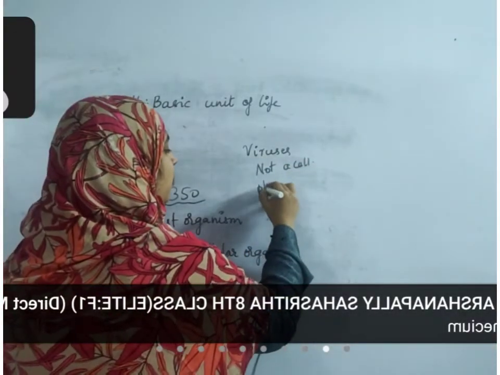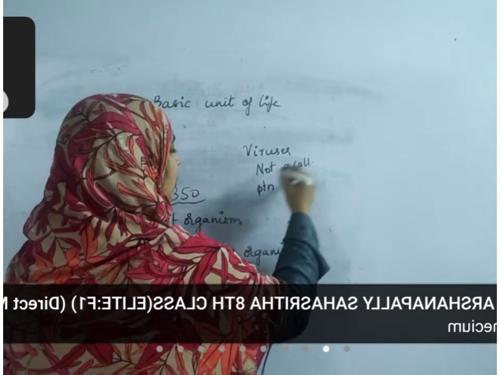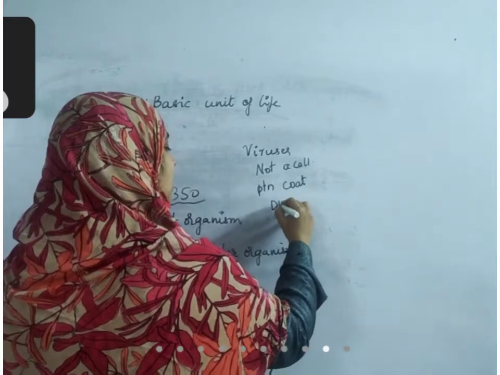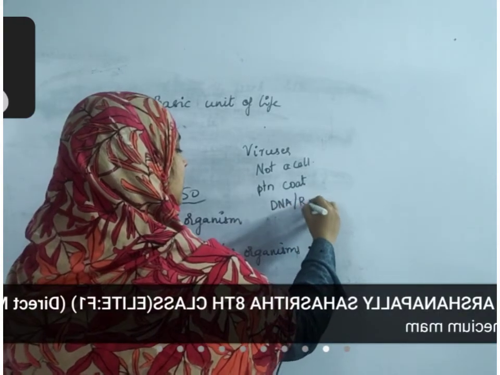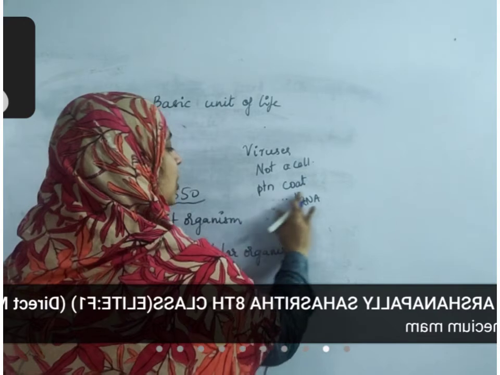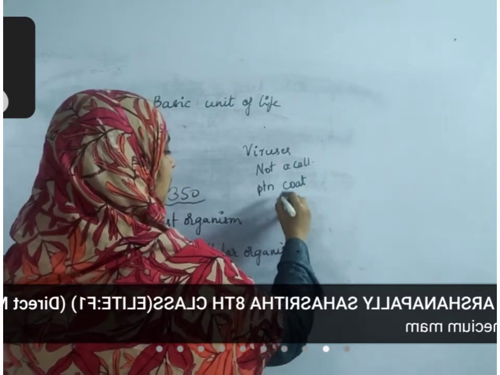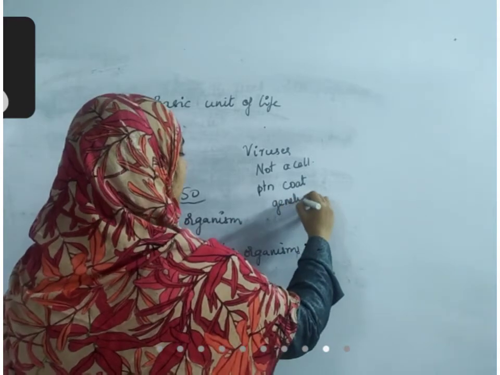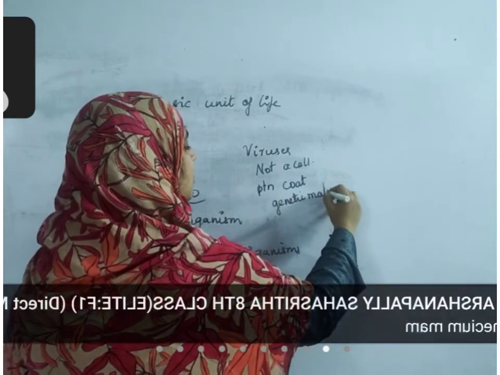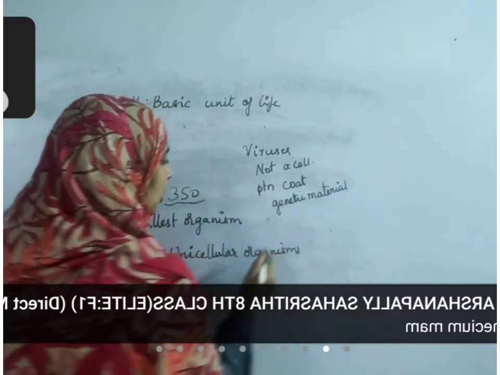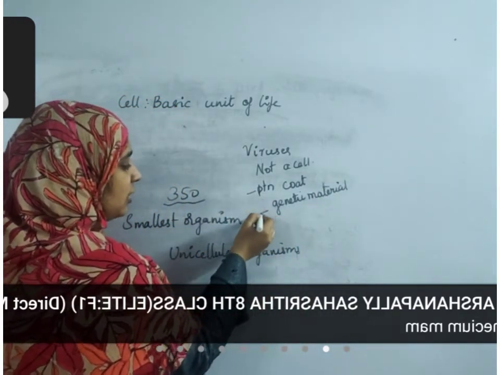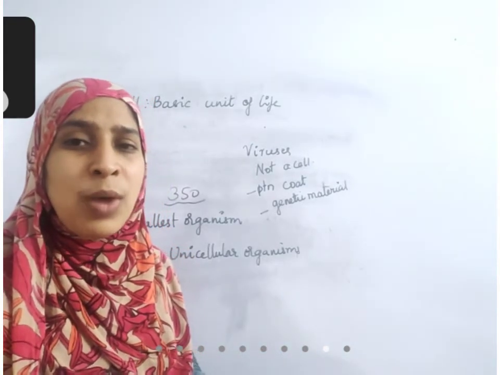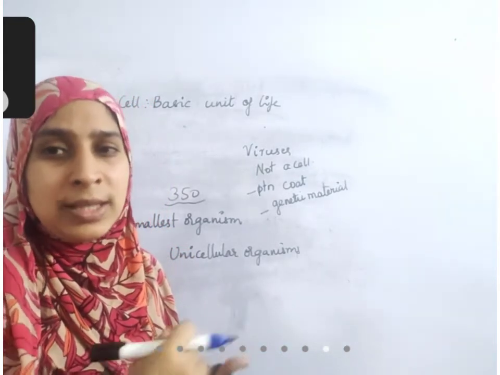It is made up of protein, outer layer of protein coat, and inside some DNA or RNA is present. Okay, some genetic material is present. We'll discuss about this when we are discussing about cell. But here what I mean to say is, this is one component. It is not making a cell. And that is the reason why virus cannot live outside the body.